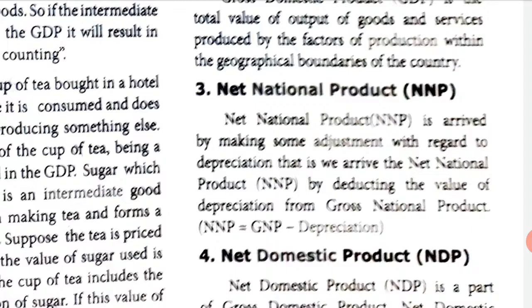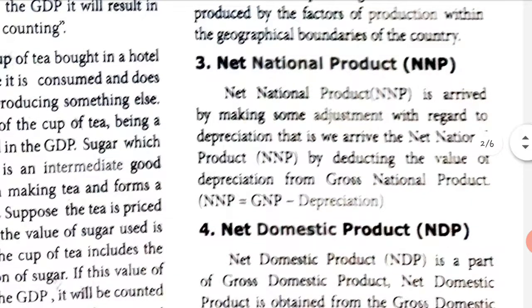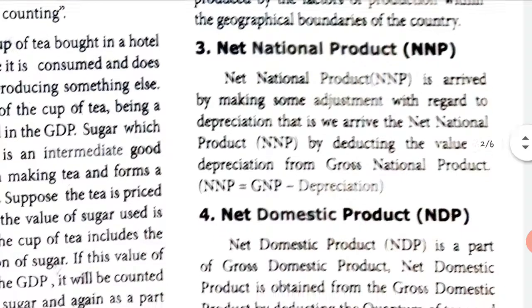When we start using a product, after a few years it will not cost the same price. For example, you buy a chair for 1000 rupees. After 4 or 5 years, can you sell that chair for the same 1000 rupees? No. Maybe the varnish on the top is gone or it is shaky. So you will have to sell it at a lesser price. That price drop is called depreciation.